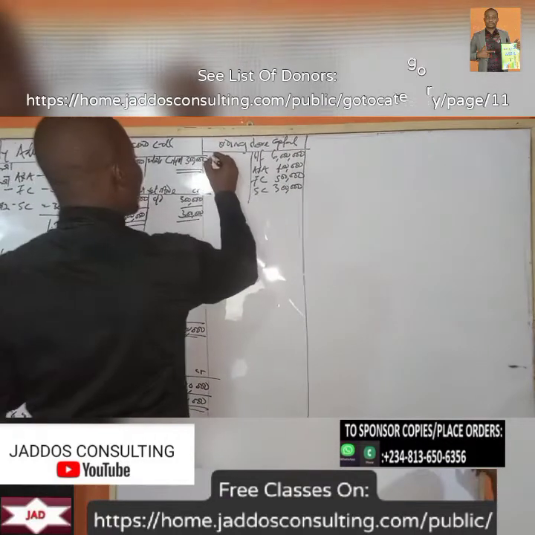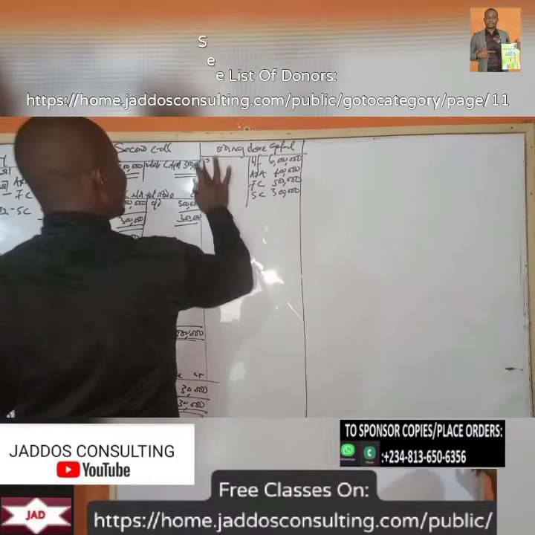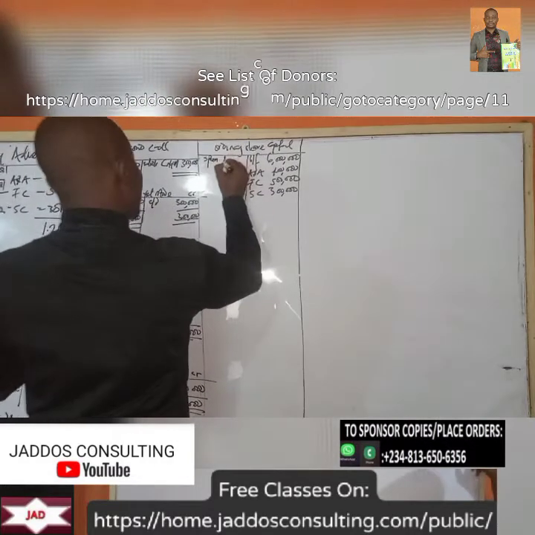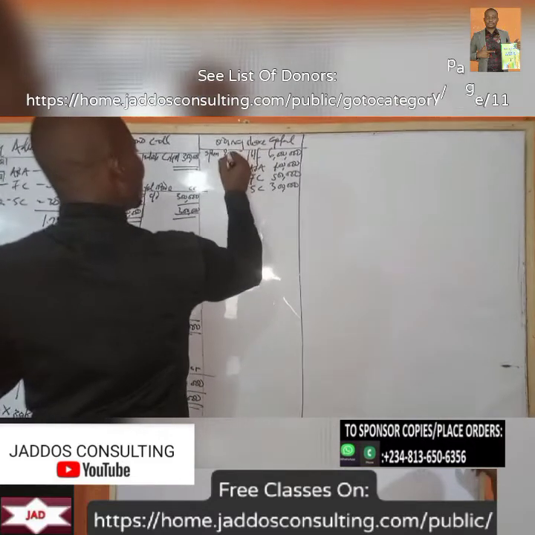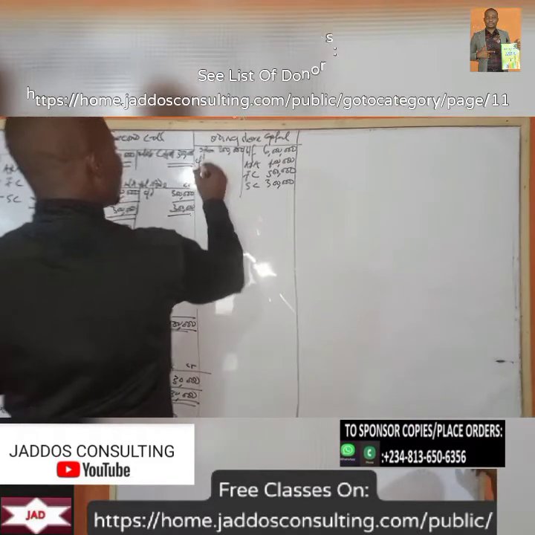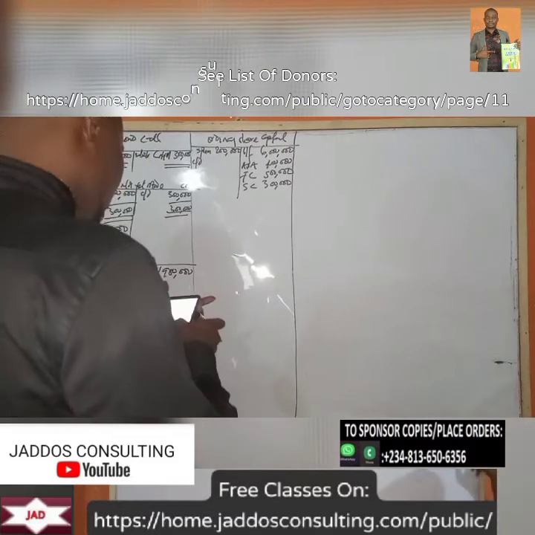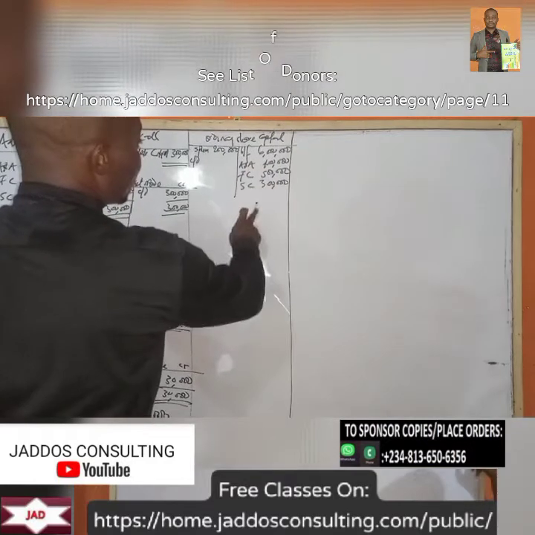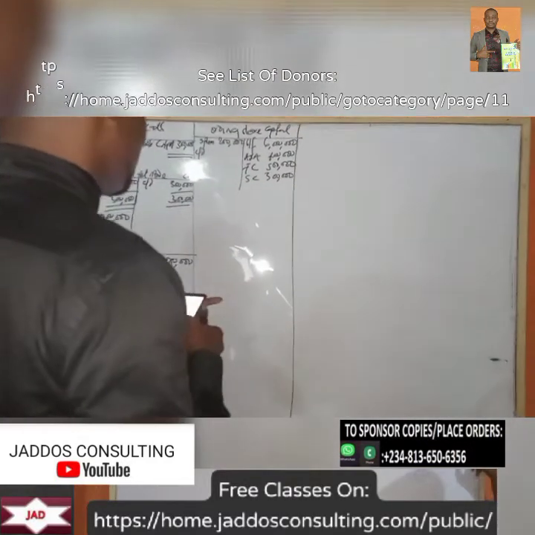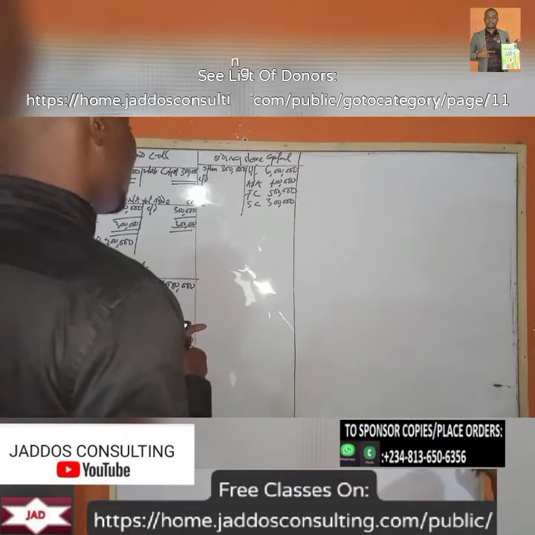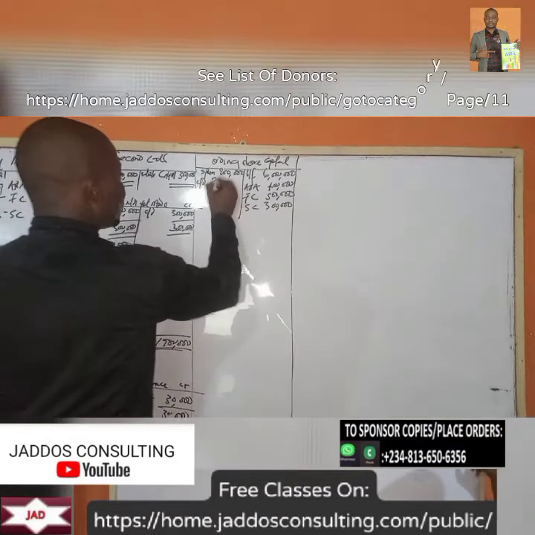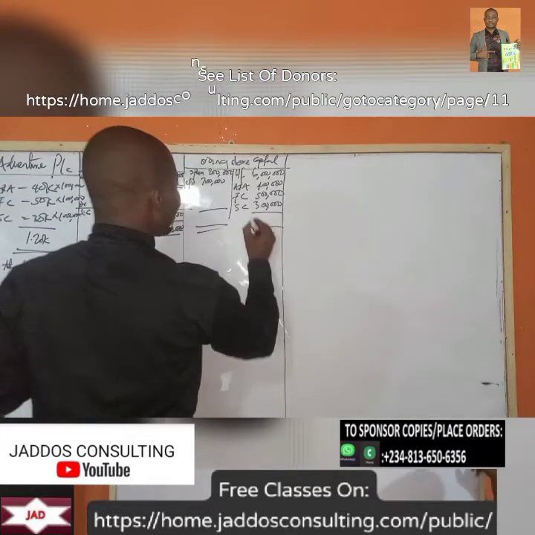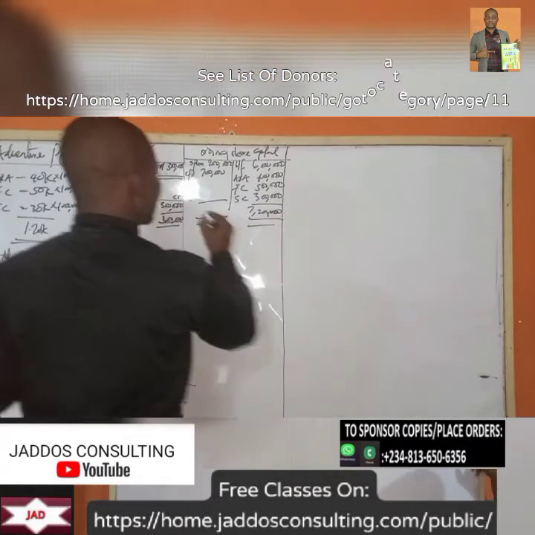So we're going to have share premium here of 200,000. So what's our new balance here? This is 1.2 plus 6 million, that's 7.2. So carry down 7 million. So both sides become 7,200,000.